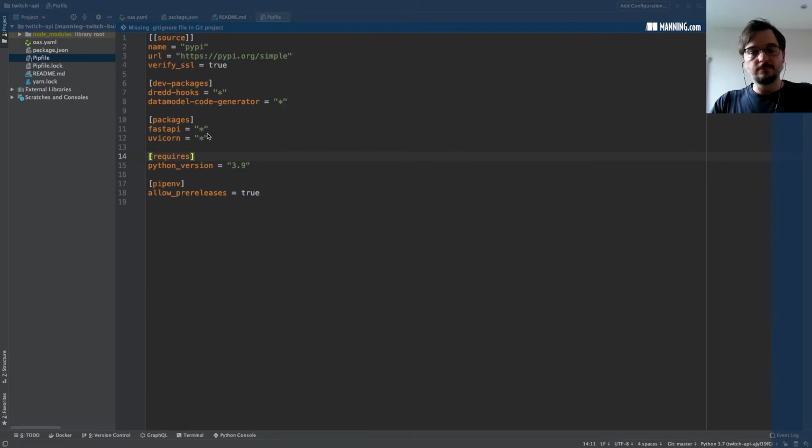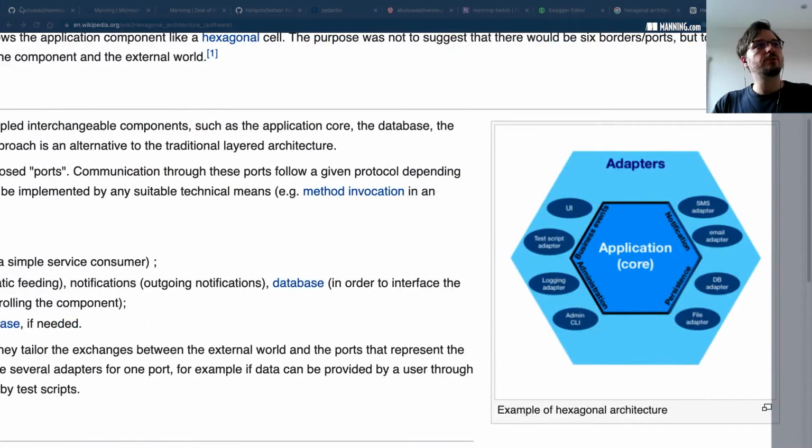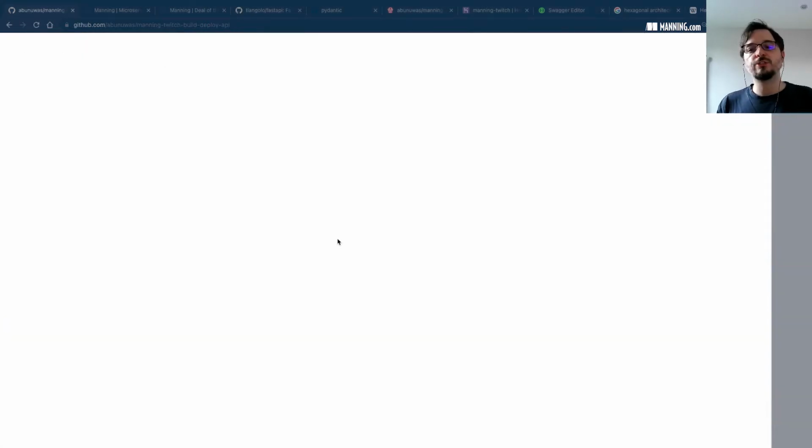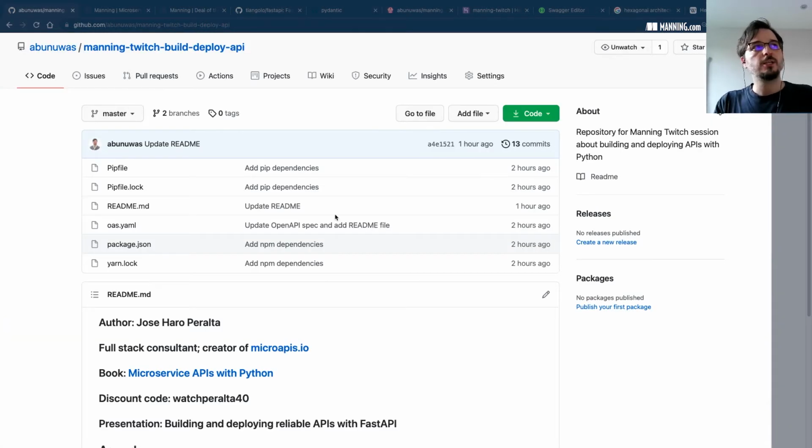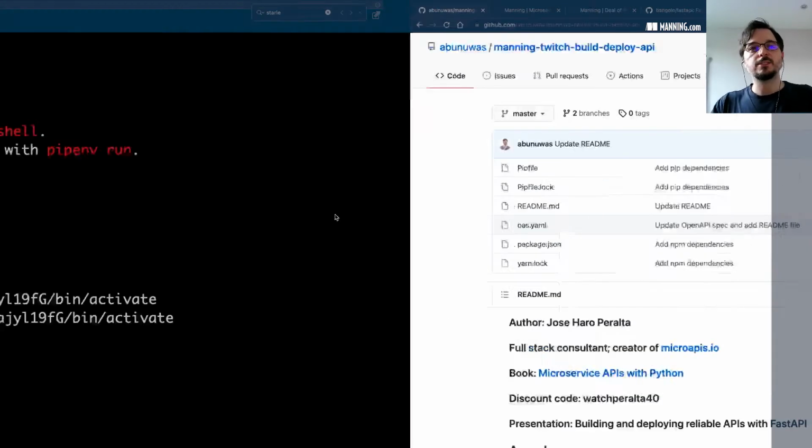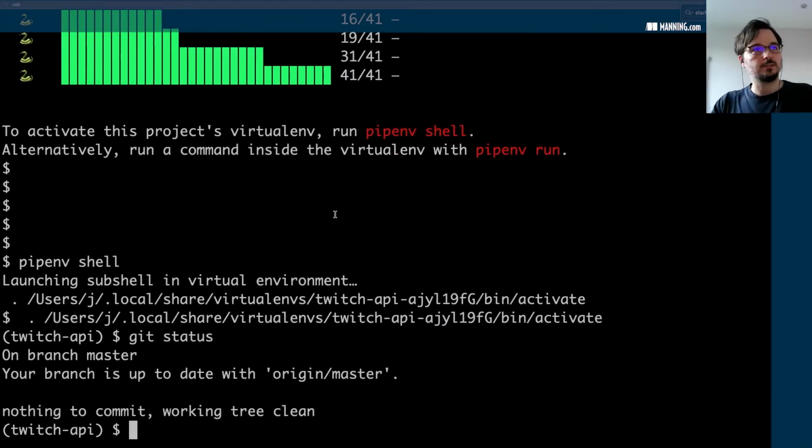The repository already contains a Pipfile.lock file, so it's ensuring that if you install from this repository, you install the exact same dependencies that I'm running in this exercise. So, like I said, we're going to use a tool to generate the Pydantic model. So let's go ahead and do that.